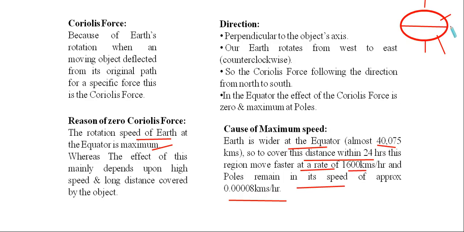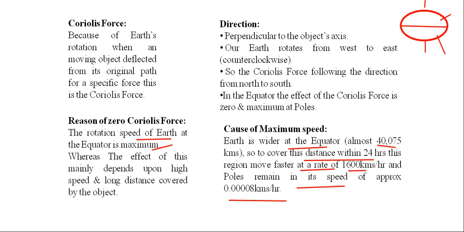The area coverage is 40,075 kilometers approximately, and in the poles it is a point. That's why in the equatorial region the Earth has to cover the maximum distance, but the rotation period is 24 hours. So both of these regions have to cover different distances within 24 hours' time.